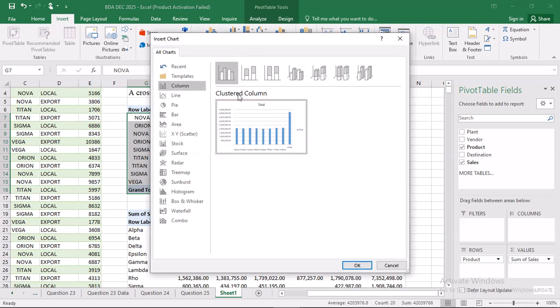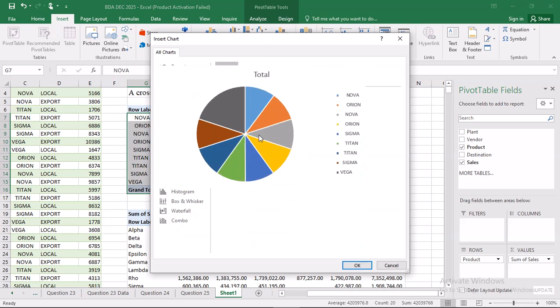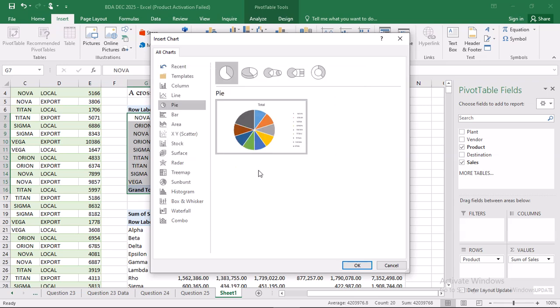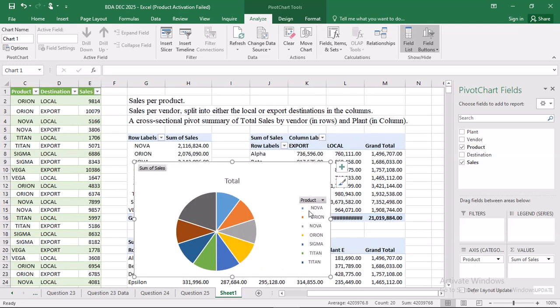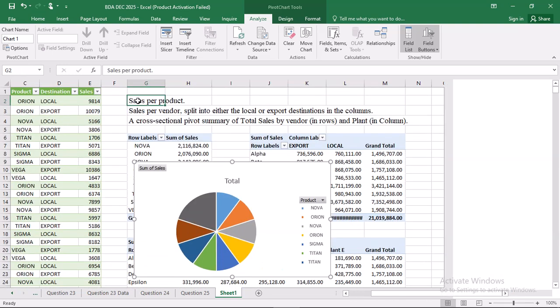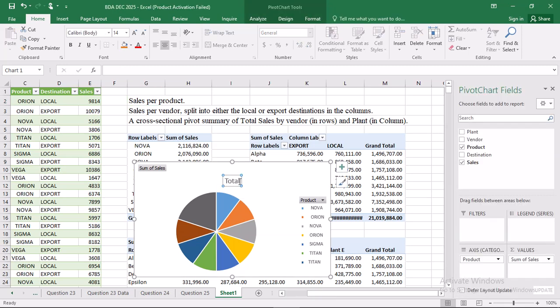I was told proportional. Proportional is how each part contributes to the whole. So in this case, I'm going to use a pie chart. I click on the pie chart there. You can always rename the chart with the question, so I'll just copy the question there, Control C. The chart title is very important, so I just rename it like that.